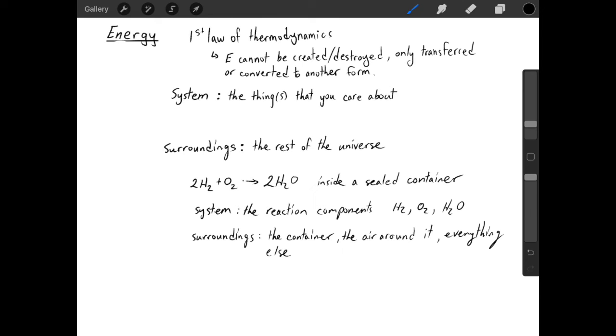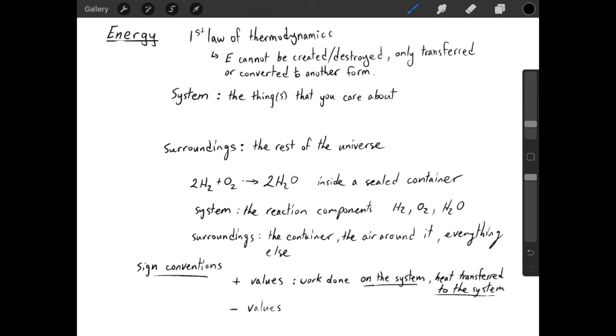There are also a couple of sign conventions that we need to use as well. And those sign conventions involve positive values for an energy or a work or a heat, or negative values for energy, work, and heat. Positive values means the work was done on the system. You can almost treat it like the system gained work, so it's a positive value. Or you could say that heat was transferred to the system. And the negative values mean effectively the opposite.